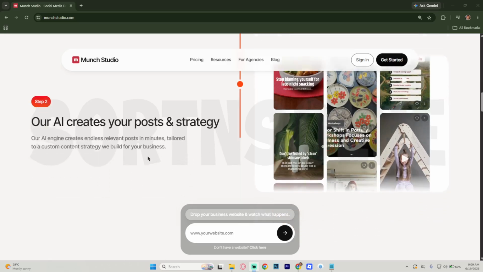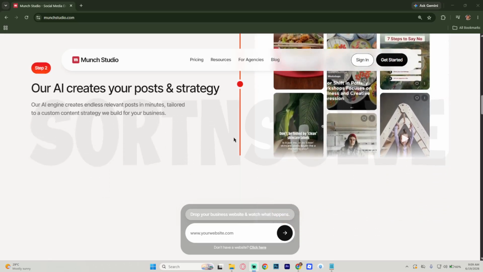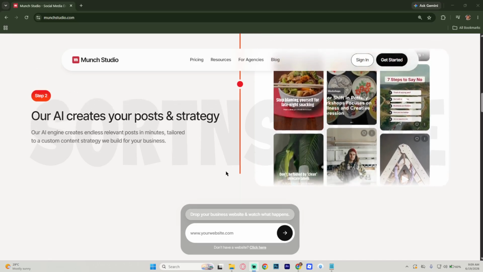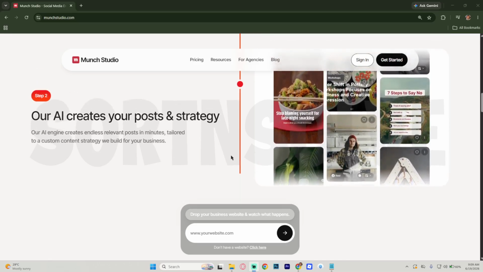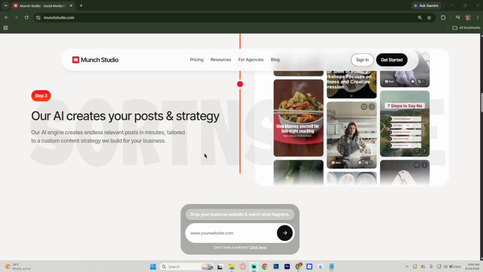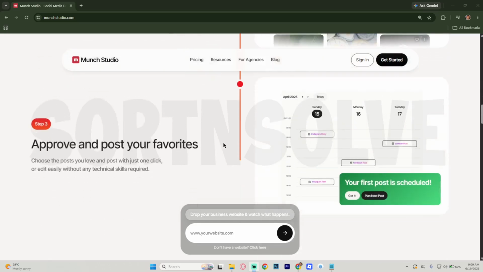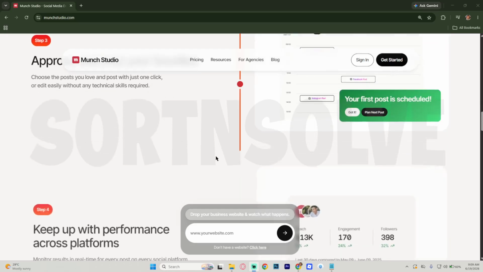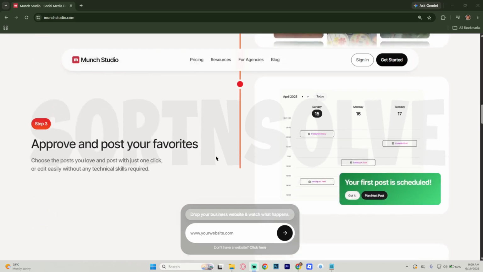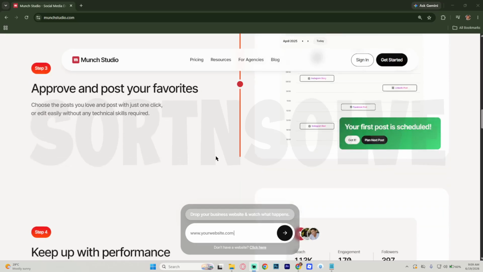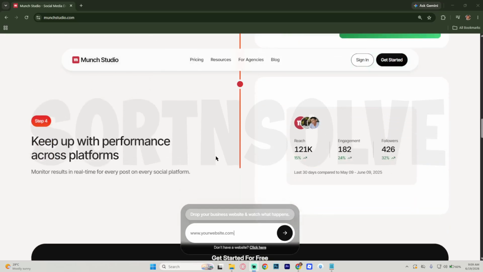The absolute core differentiator of Munch is its advanced trend-matching integration. Unlike standard clipping tools that rely solely on spoken word transcripts, Munch cross-references your video's content with real-time marketing data, search volumes, and current algorithmic trends across TikTok, Instagram Reels, and YouTube Shorts.